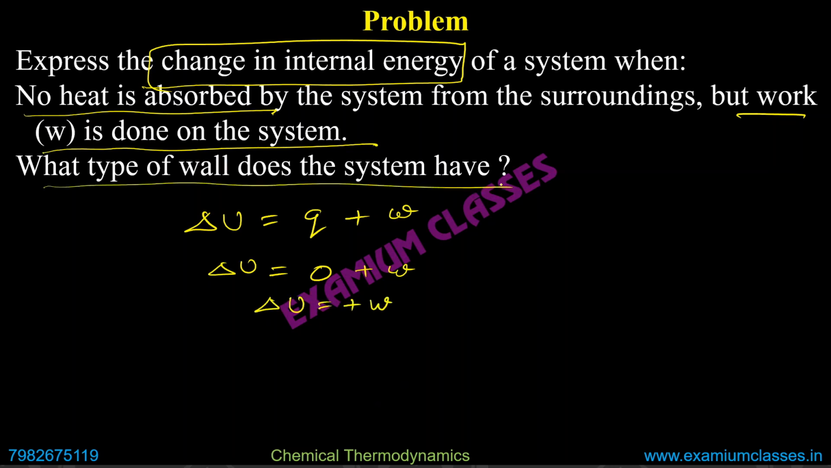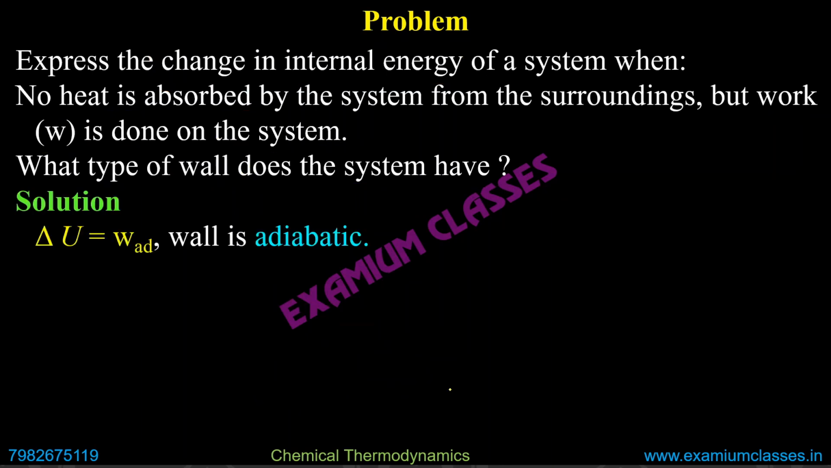What type of wall does the system have? If you remember, I said that if no heat is transferred and work is done, it is an adiabatic system. So you will write delta U is actually plus W_ad, and no heat is getting transferred. That's why it is an adiabatic system. So what type of wall will it have? It will have an adiabatic wall. So delta U is equal to W_ad and the wall is adiabatic.